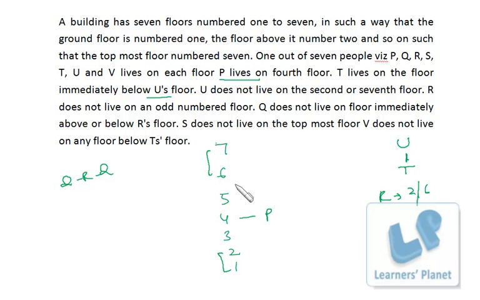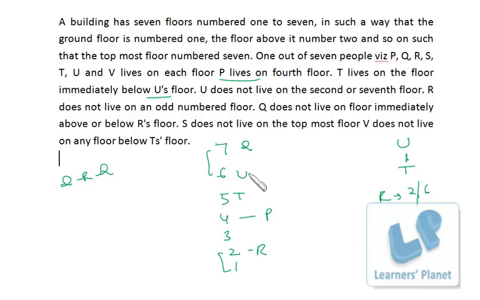So suppose we arrange U and T over here for a while, right? So U and T. Then R is either 2 or 6. So if T is there, that means R must be here, right? Then we cannot have Q, R, Q. So Q cannot be here, Q cannot be here. That means Q has to be here, right? Now in this case, what is happening? V does not live on any floor below T's floor. So V can be arranged either at this place or this place, but that will be contradictory to the given statement, right? So that means this UT combination was wrong.